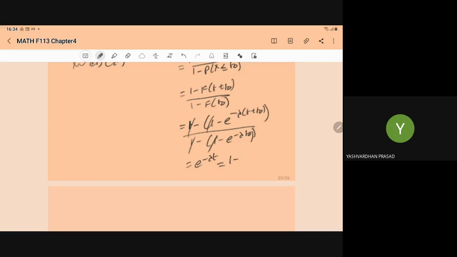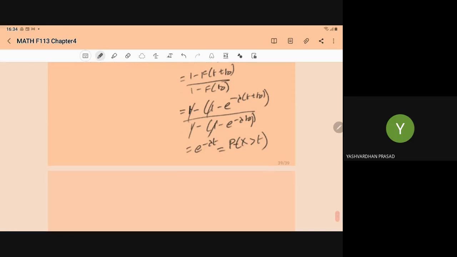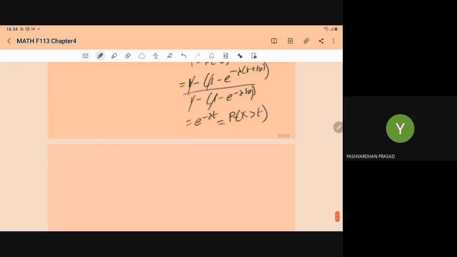1 minus, or you can say probability x greater than t, right? It is the probability x greater than t. Why? Because it is equal to 1 minus e to power minus lambda t. So it is 1 minus probability x less than or equal to t, right?